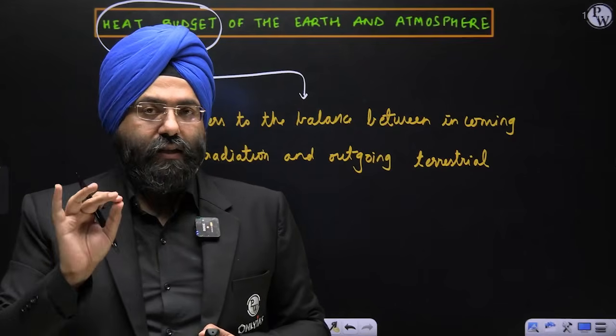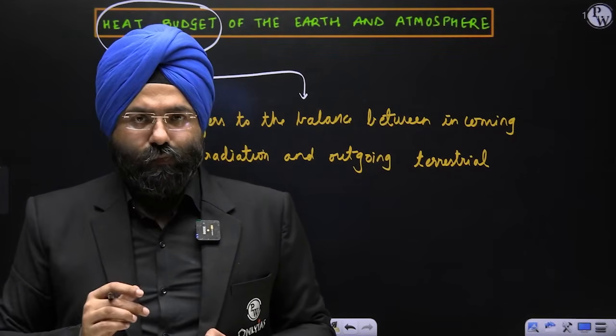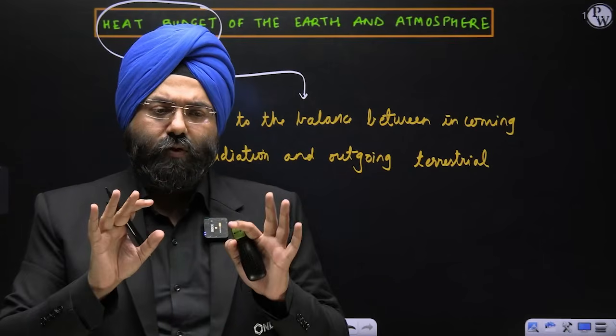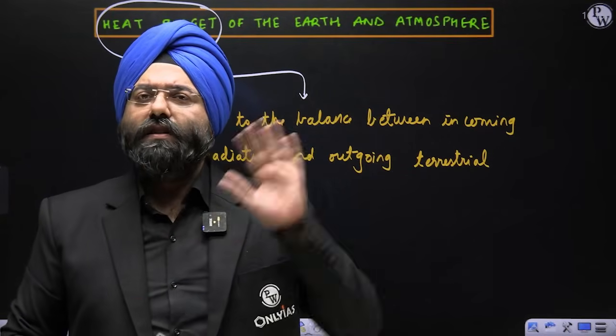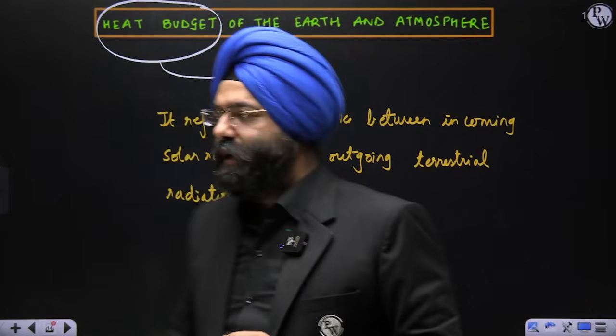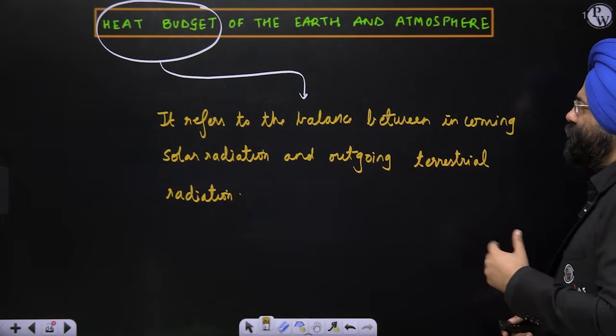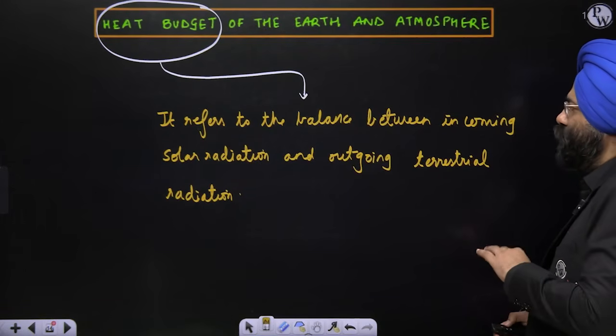This has been asked in the mains examination also, and repeatedly it is asked in the preliminary examination also. Now see this very carefully, and for PCS exams, if you ask me, every single year a question comes on this. Any PCS across the country. Having understood what is heat budget, you can quickly note it down. It refers to the balance between the incoming solar radiation and the outgoing terrestrial radiation.